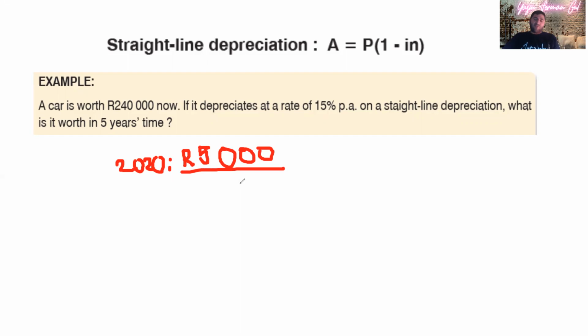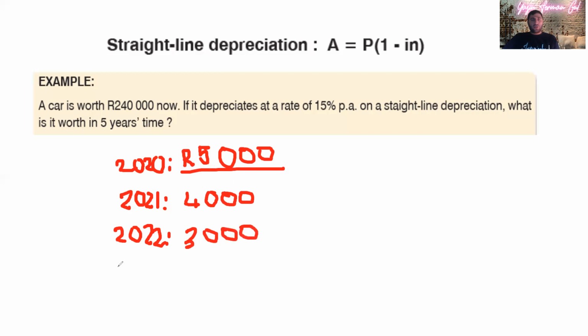Since I bought this phone for 5,000 Rand this year, next year this phone will be 1,000 less than what it is now. So in 2021, the phone is going to lose the 1,000 of value. It's going to be 4,000. Then in 2022, this phone is going to lose another 1,000 of value, because every year it's a fixed amount, 1,000 Rand. So now in 2022, it's going to be 3,000 Rand.